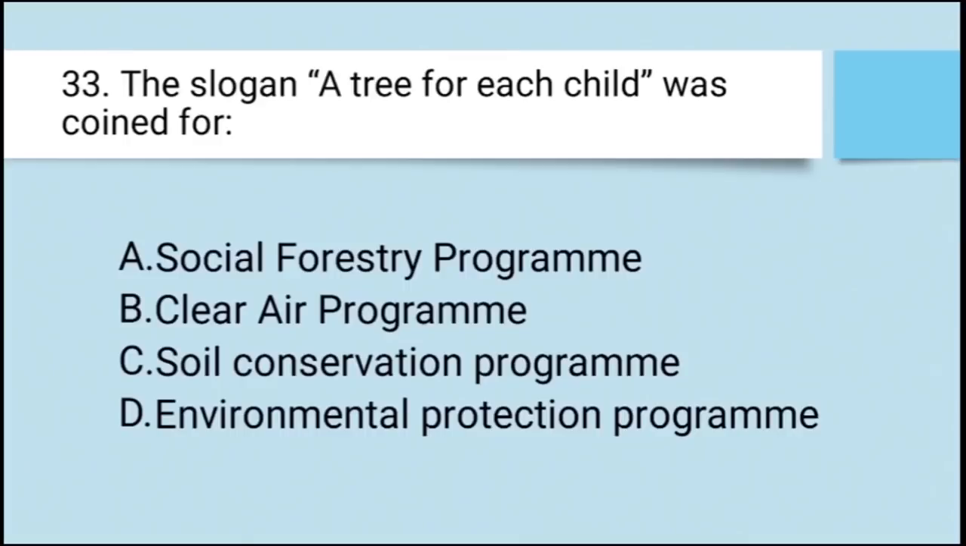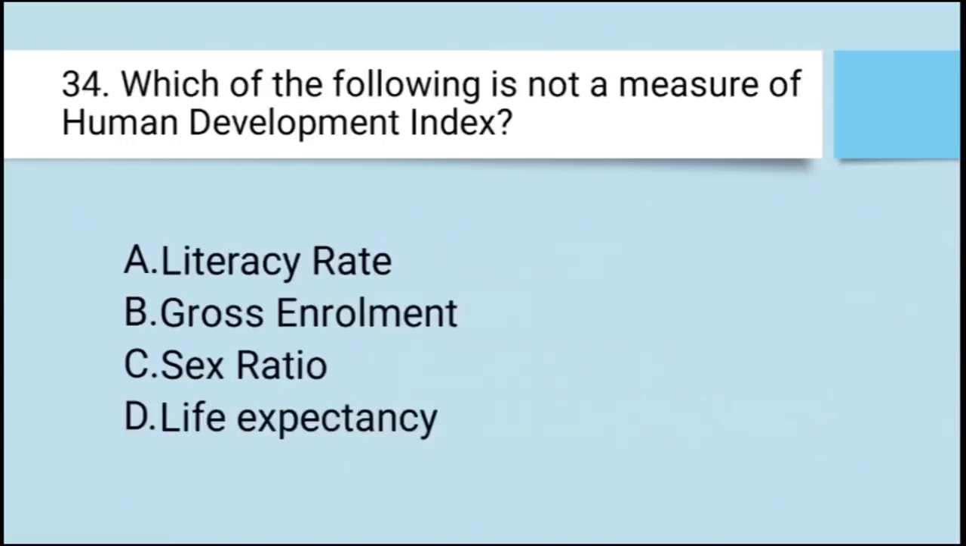The slogan A Tree for Each Child was coined for. A. Social Forestry Program, B. Clean Air Program, C. Soil Conservation Program, and D. Environmental Protection Program. The right answer is Environmental Protection Program. A tree for each child ये slogan Environmental Protection Program के लिए coin किया गया था. So thank you for today's session. Hope you all are doing good. Let's meet up in next mock test series.